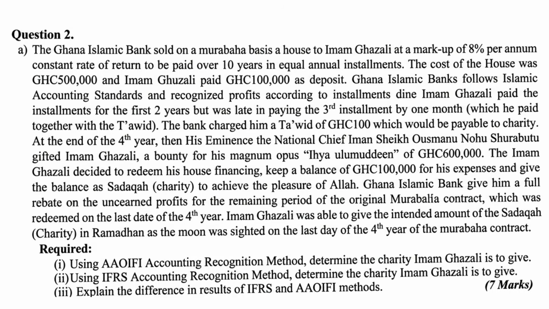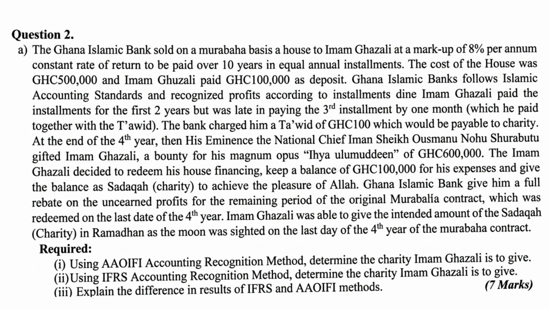And I read the question. The Ghana Islamic Bank sold on a Murabaha basis a house to Imam Ghazali at a markup of 8% per annum, constant rate of return, to be paid over 10 years in equal annual installments. The cost of the house was 500,000, and Imam Ghazali paid 100,000 deposit.